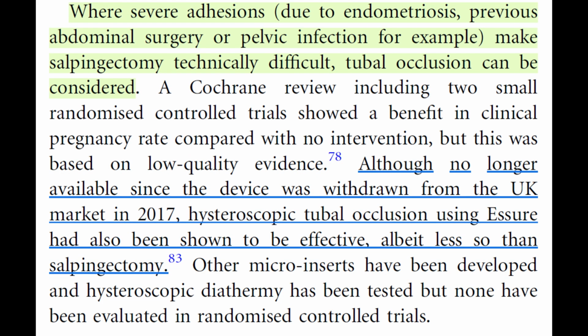Where severe adhesions due to endometriosis, previous abdominal surgery, or pelvic infection, for example, make salpingectomy technically difficult, tubal occlusion can be considered. A Cochrane review, including 2 small randomized controlled trials, showed a benefit in clinical pregnancy rate compared with no intervention, but this was based on low-quality evidence.